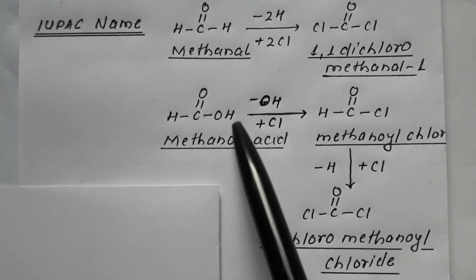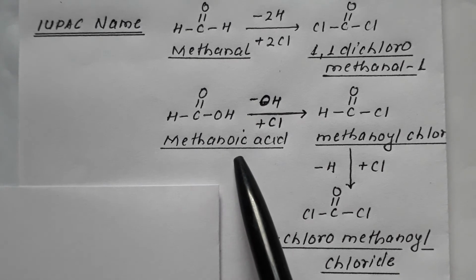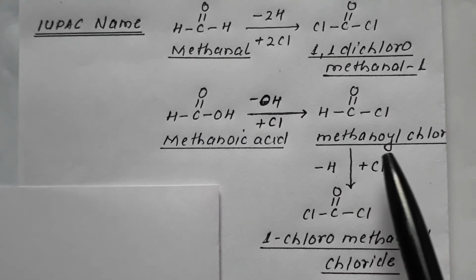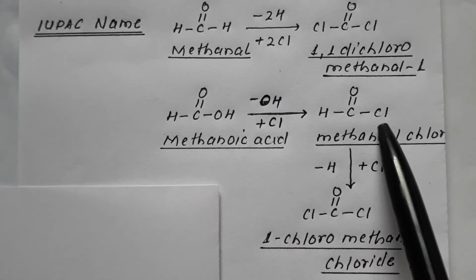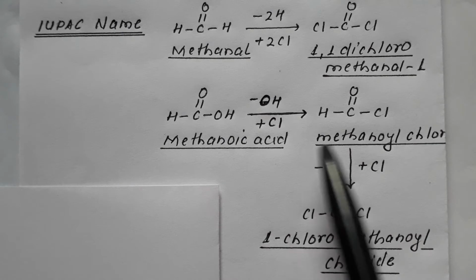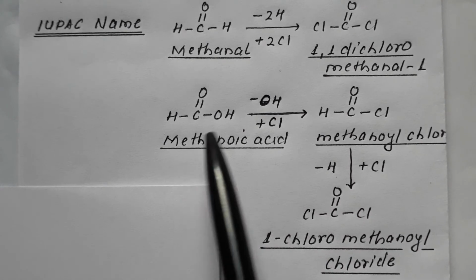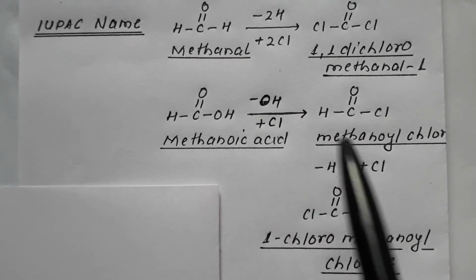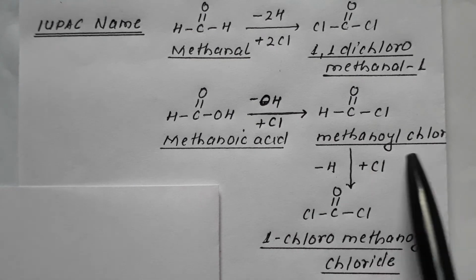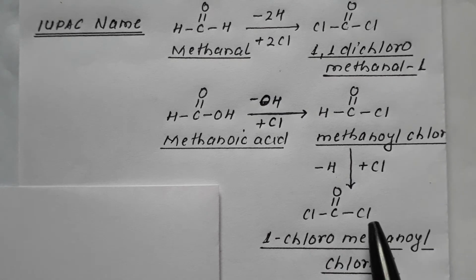If OH is removed, then ic is replaced by yl, so methanoic acid converts into methanoyl. HC=O is called methanoyl, and there is a chloride attached. So this is termed as methanoyl chloride.